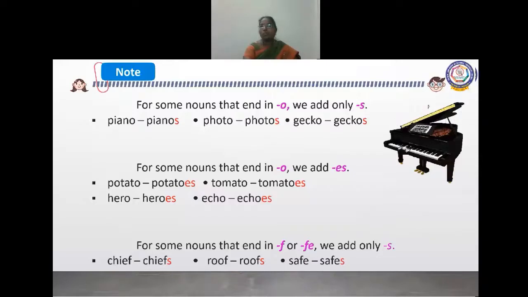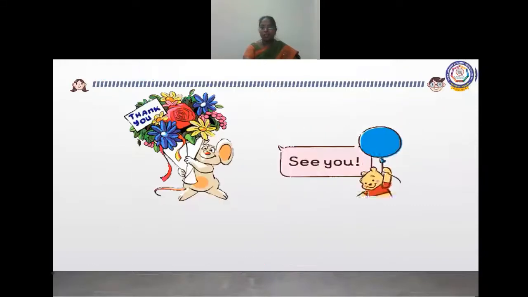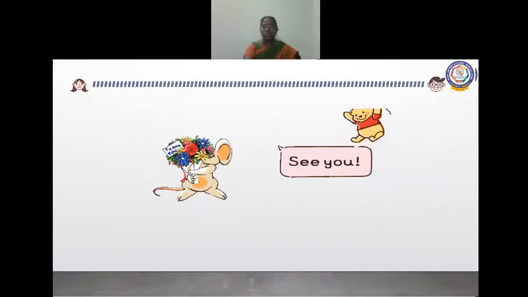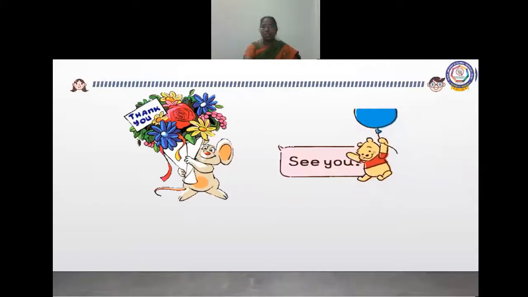Photo, photos. Gecko, geckos. And for some nouns that end in O, we add ES: potatoes, tomatoes, heroes, echoes. For some nouns that end in F or FE, we add only S: chiefs, roofs, safes. Okay, children, did you understand all these things? Okay. Thank you, children.